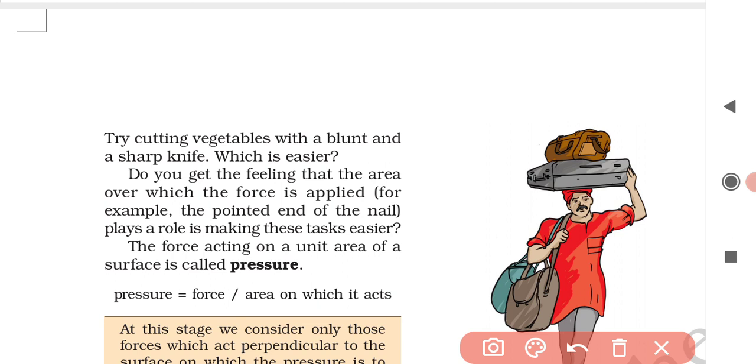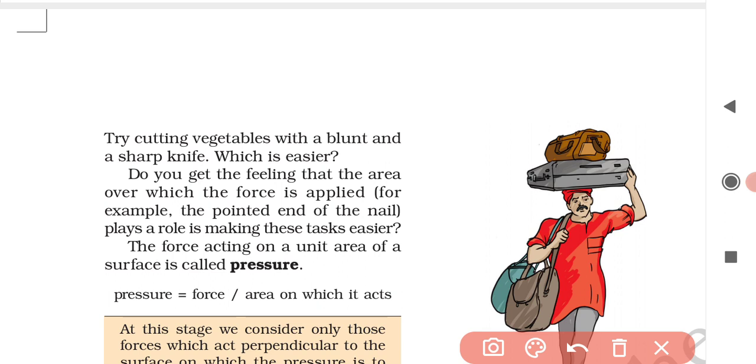So the sharp knife has a thin edge and a smaller area. Due to its sharp edge, the force of our hand falls over a very small area of the object and produces a large pressure, and this large pressure cuts the object very easily. On the other hand, a blunt knife has a thicker edge.